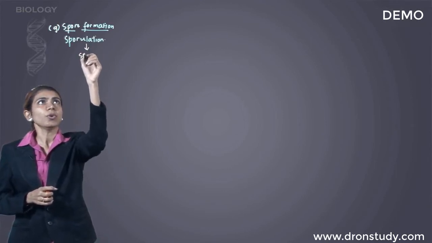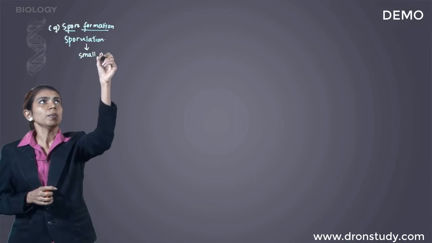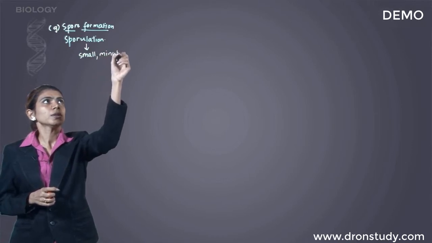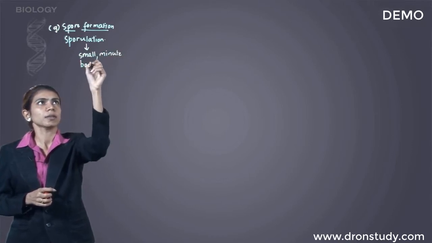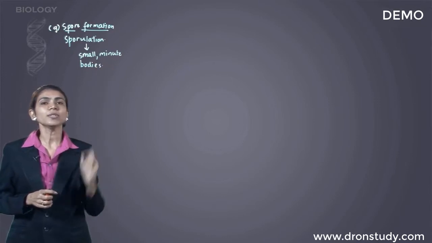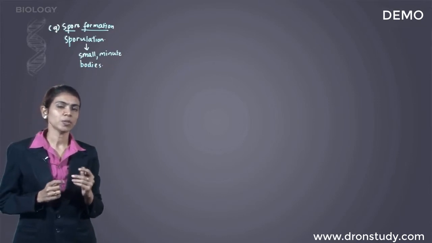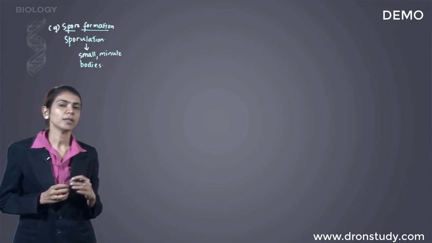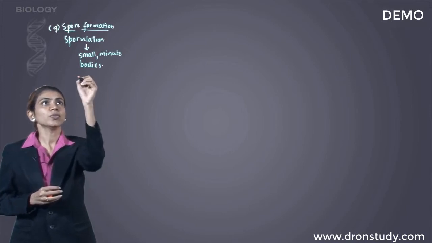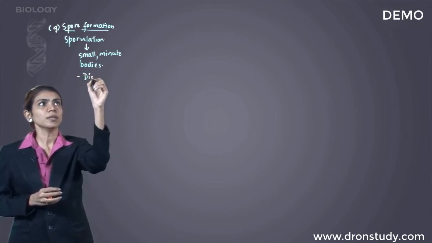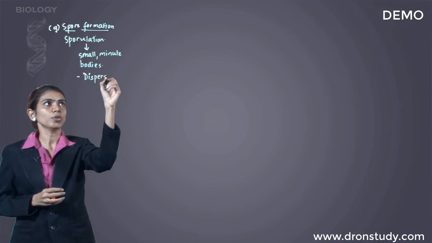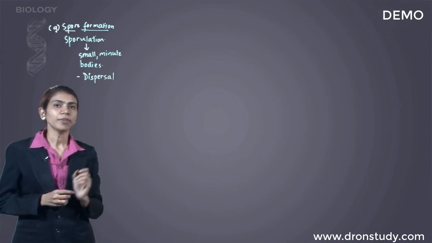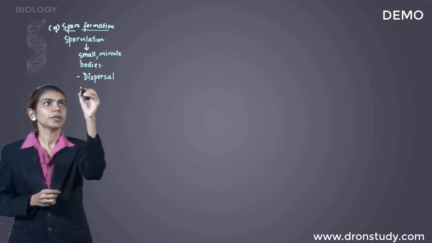So these are small, minute bodies. Spores are capable of dispersing. Dispersing means they spread around and then they form new individuals. So the property of dispersal is important. There are 5 types of spores.